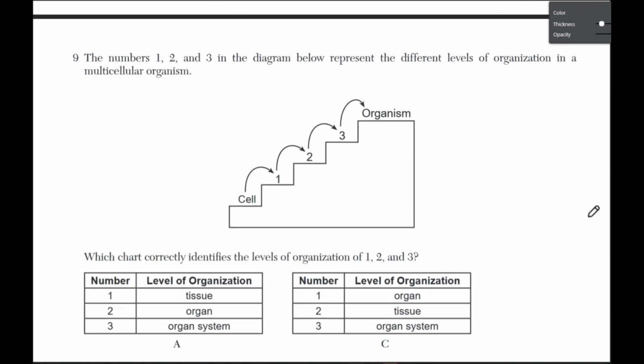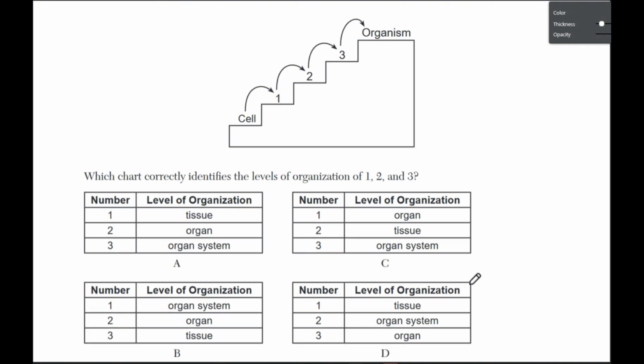All right, number 9. The numbers 1, 2, and 3 in the diagram below represent the different levels of organization in a multicellular organism. Which chart correctly identifies the levels of organization of 1, 2, and 3? So we have chart A saying tissue, organ system, organ. We have chart B saying organ system, organ, tissue. Chart C saying organ, tissue, organ system. And chart D saying tissue, organ system, organ.